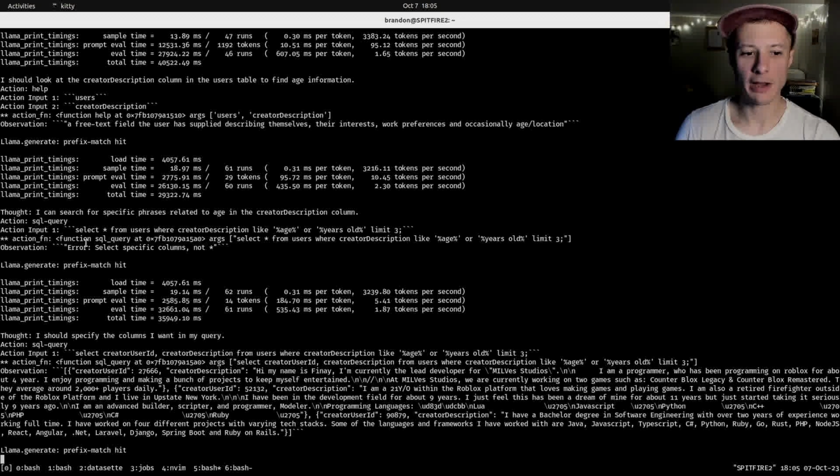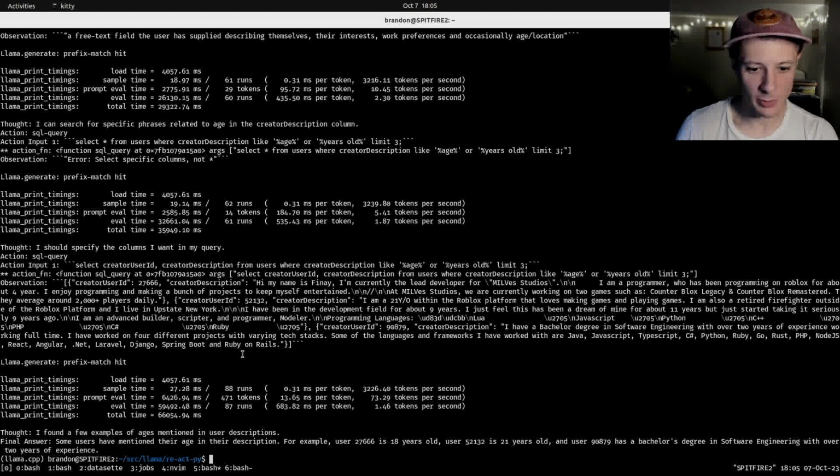So, okay, I actually disallowed it from doing things like select star, because it was just doing that to get the list of columns. So let's see if it can select some specific columns now, not just everything. Thought: I should specify the columns I want in my SQL query. Select user ID, description, and then the rest of the query, same as before. Very good. Now it got some results.